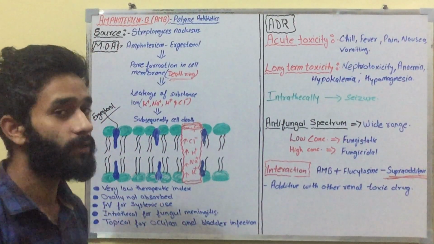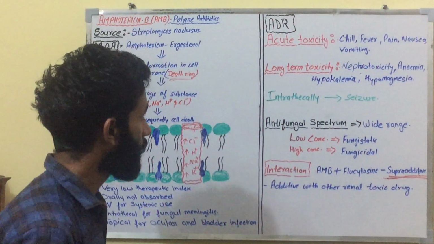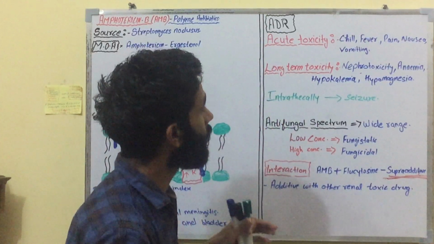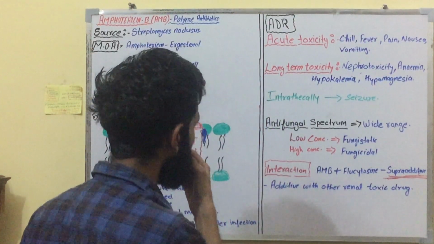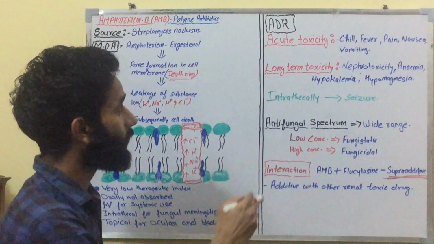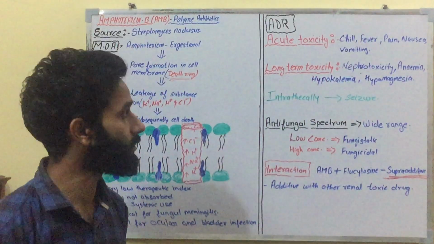Now come to the adverse effects of amphotericin B. It has a very low therapeutic index, so there are two types of toxicity: acute toxicity and long-term toxicity.